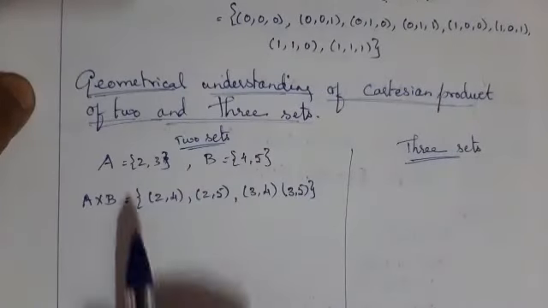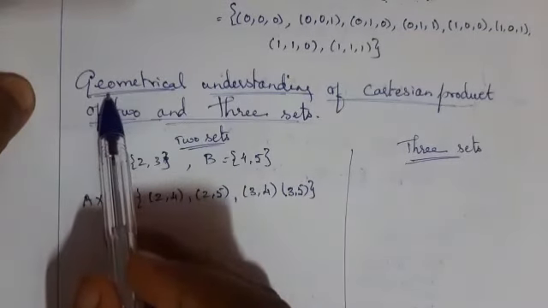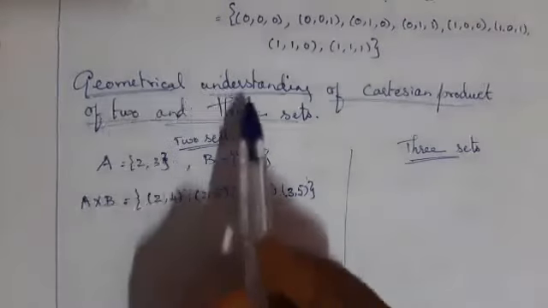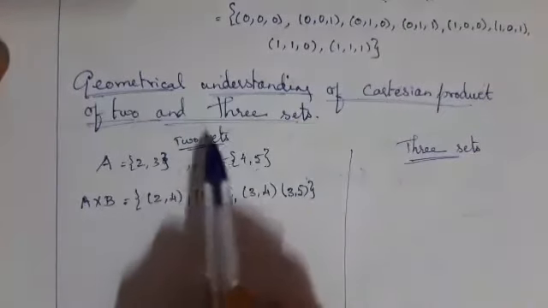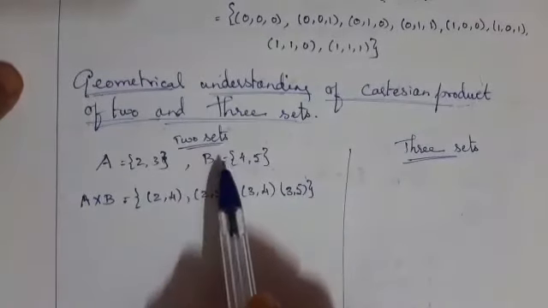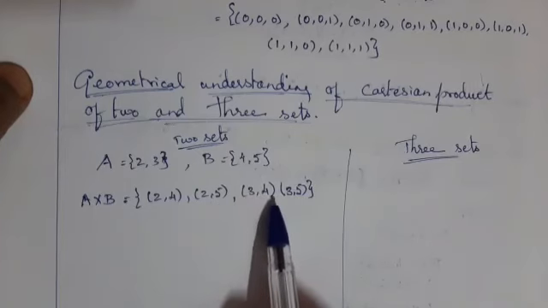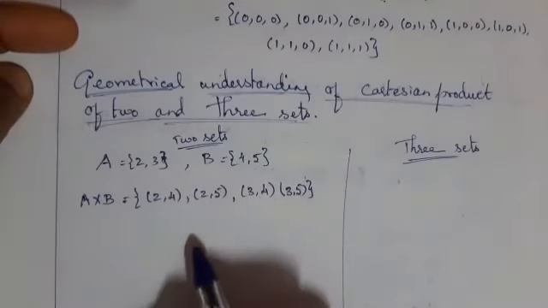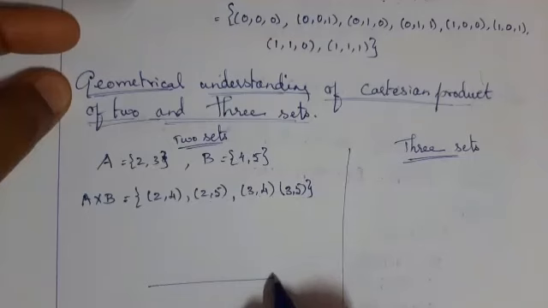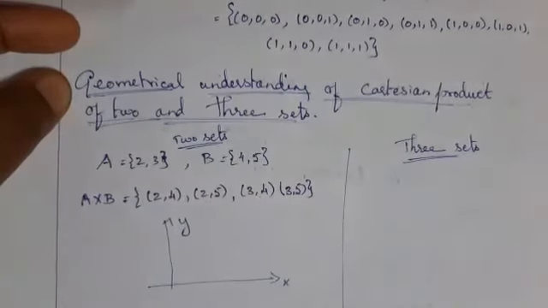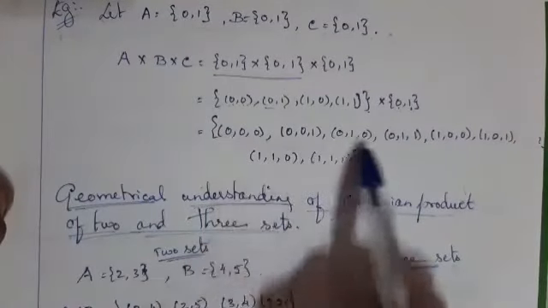Students, you should know one more thing: the geometrical understanding of the Cartesian product of 2 and 3 sets. Two sets means A cross B is equal to (2, 4), (2, 5), (3, 4) and (3, 5). For this you use only 2 axes, that is X and Y. For 3 sets, we already found that A cross B cross C has points like this.